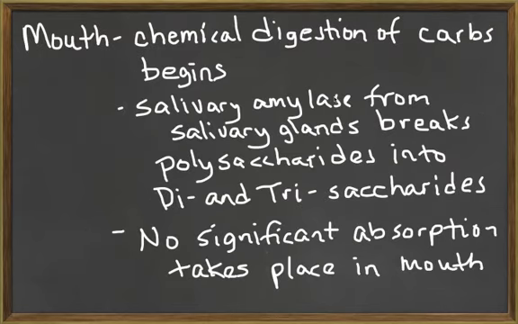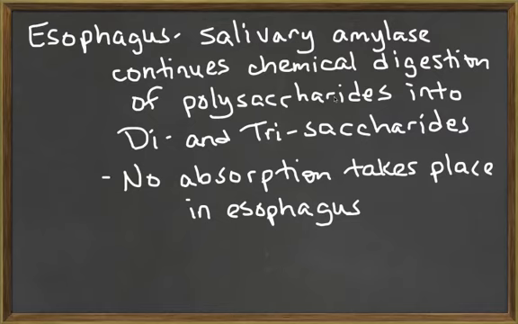Carbohydrates begin their chemical digestion in the mouth. The salivary amylase secreted by the salivary glands will begin the breakdown of carbohydrates. For the most part, no absorption of carbohydrates takes place in the mouth. The carbohydrates enter the esophagus where the salivary amylase will continue to chemically digest the carbohydrates. These polysaccharides will be broken down into disaccharides and trisaccharides by these enzymes. The disaccharides are carried to the stomach.